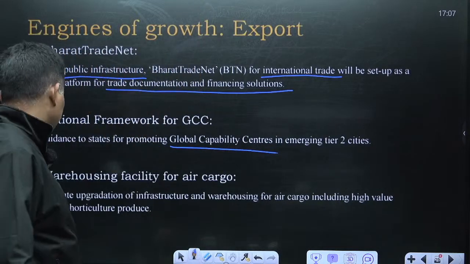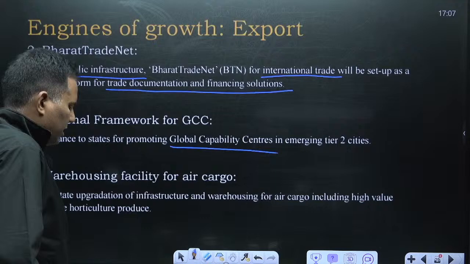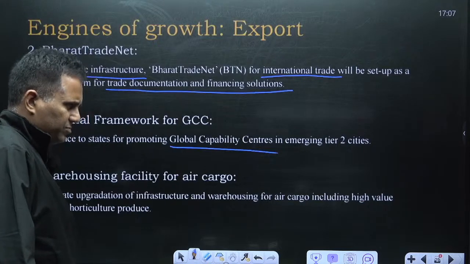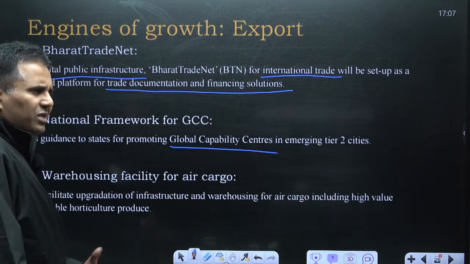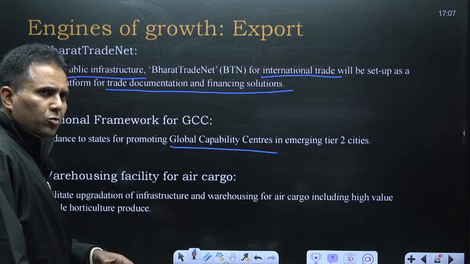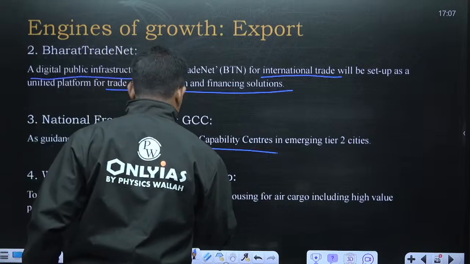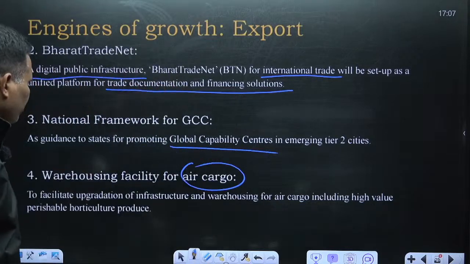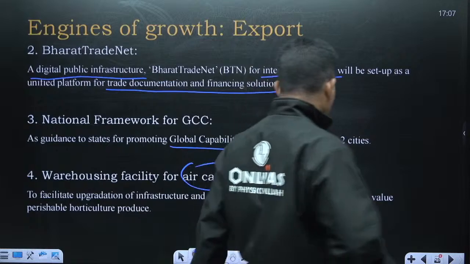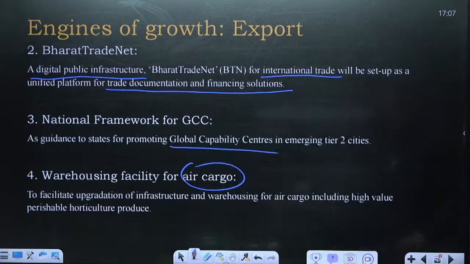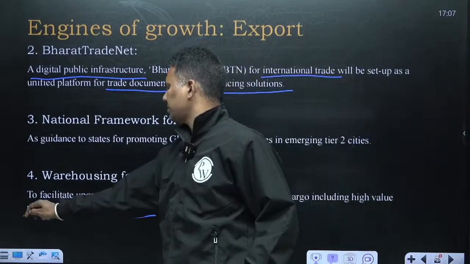Warehousing facility for air cargo, lightweight cargo which requires fast shipment, it is transported through flights also, which is called air cargo. So government is going to set up warehousing facility for air cargo to promote perishable products exports, like perishable horticulture produce.